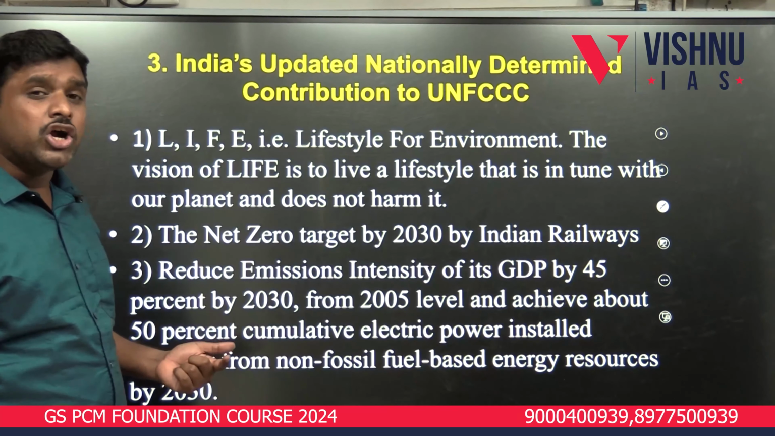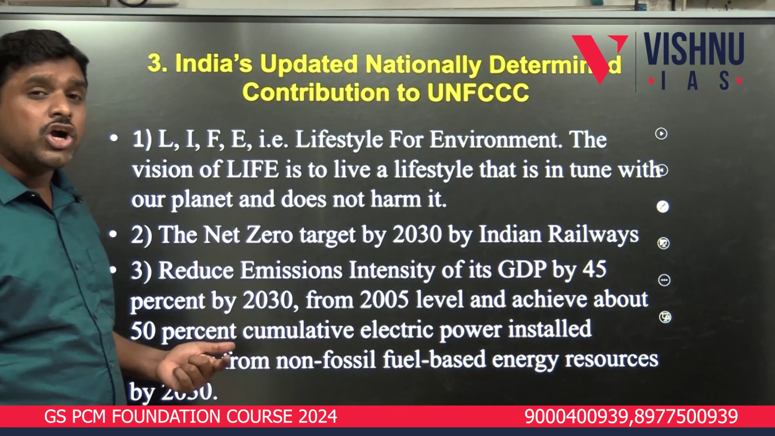Number 1. Number 2, the net zero target by 2030 by Indian Railways. By 2030, there should not be any carbon emissions by Indian Railways. Number 2. Number 3, reduce emissions intensity of GDP by 45% by 2030. By 2030, with respect to the GDP, emissions should be reduced by 45% of 2005 levels. That is the third target.